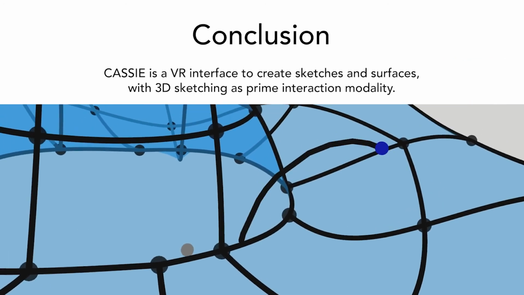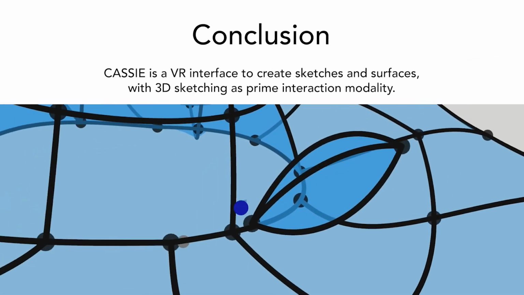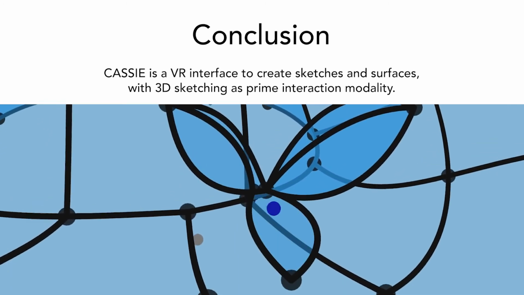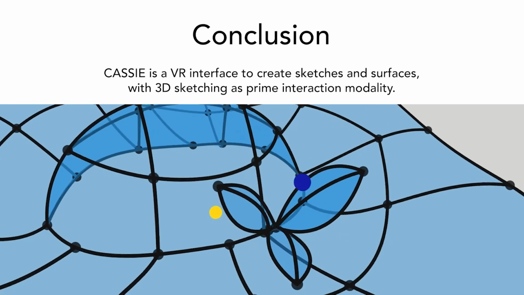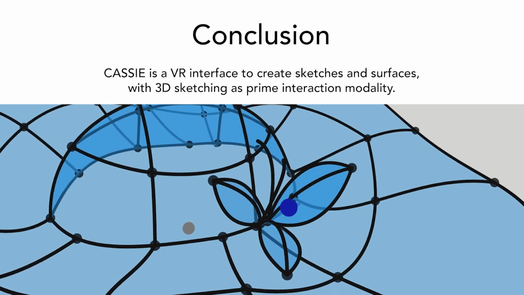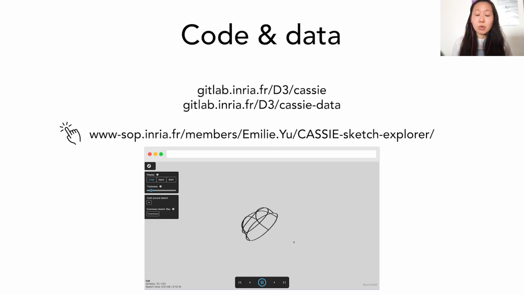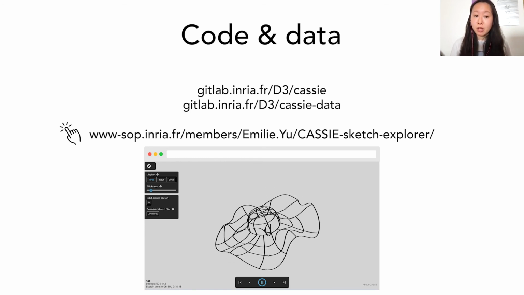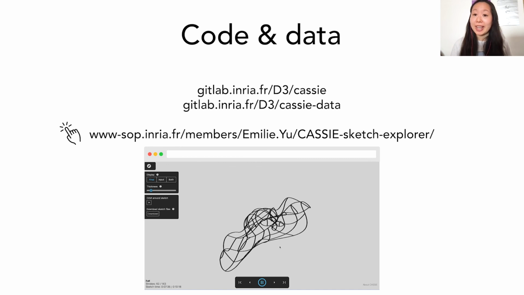To conclude, we prototyped and tested a novel interface based on sketching in VR to create both sketches and surfaces, highlighting 3D sketching as an interaction mode for 3D concept modeling. We released the code for our Unity VR application and the full dataset from all sketches done by users during the study, as well as all sketches showcased in the paper. We hope that these resources will foster exciting research in harnessing the power of 3D sketching in virtual reality.